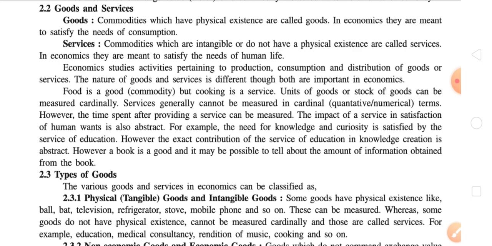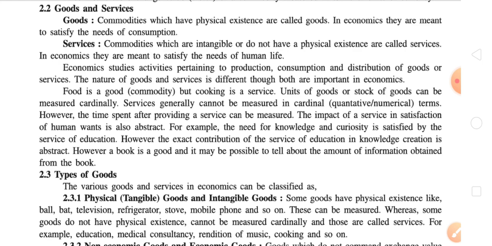Second one is services. Commodities which are intangible or do not have a physical existence are called services. In economics, they are meant to satisfy the needs of human life. Goods satisfy the needs of consumption, while services satisfy the needs of human life. Economics studies activities pertaining to production, consumption, and distribution of goods or services. The nature of goods and services is different, though both are important in economics.